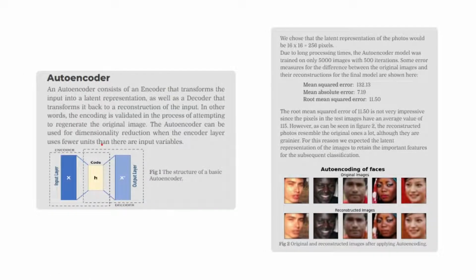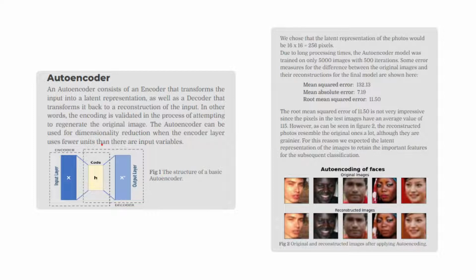An autoencoder is an artificial neural network that can be used for making an efficient coding of unlabeled data. The autoencoder consists of an encoder that transforms the data into a latent representation with a smaller dimensionality than the original input. A decoder can then create a reconstructed version of the original data.